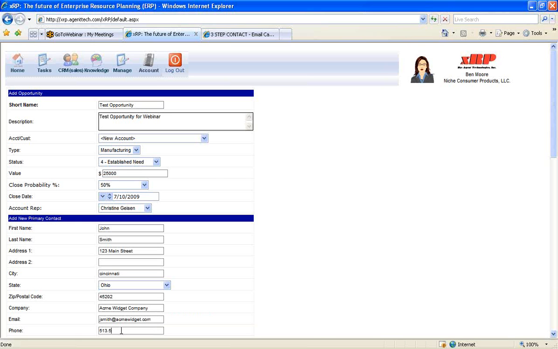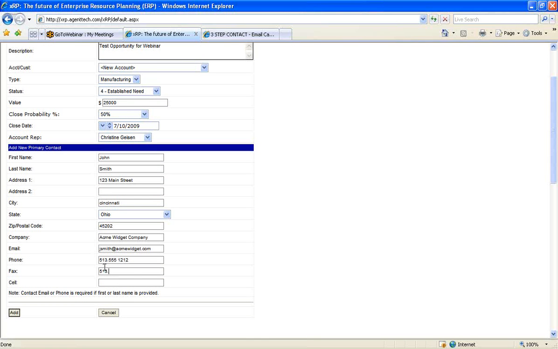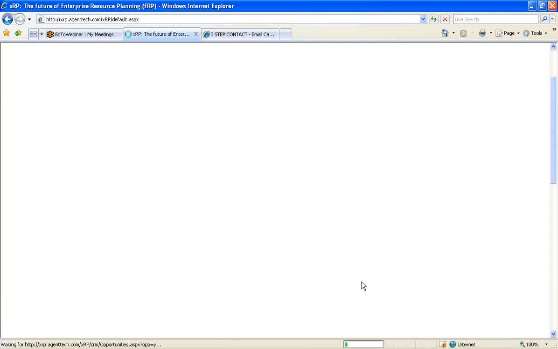So now we have this contact information for John in the system. We can also enter in a fax number or a cell phone number. So I'm just going to quickly enter something for a fax number for the Acme Widget Company. And now I can just add this information to the system. And what the xRP is going to do is add that contact. It's going to add that company as an account in the system. It's going to add that opportunity. And then it's going to associate all those things together.